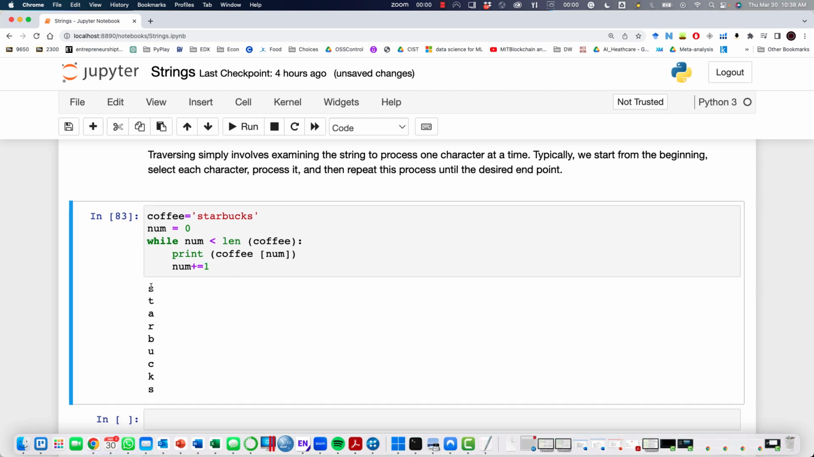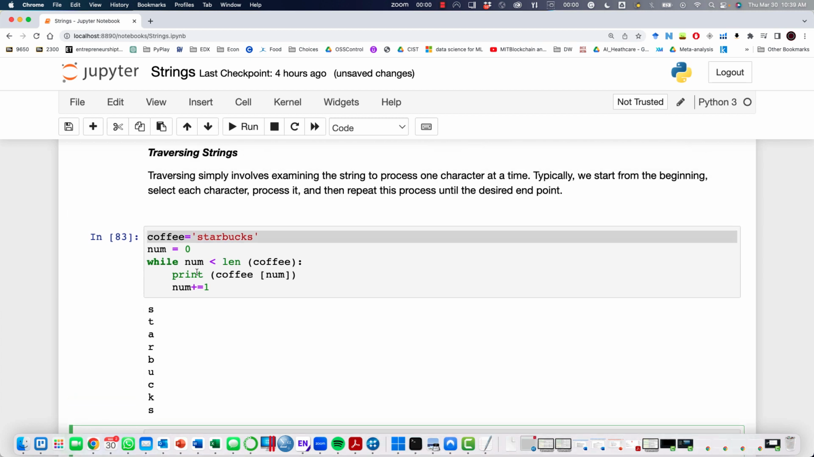So basically we're traversing. We're starting with the first letter, index 0, num is equal to 0, and as we go through this, it's going to turn to num is equal to 1, which corresponds to t. It's going to print it, and I'm going to increase it until we reach the end.